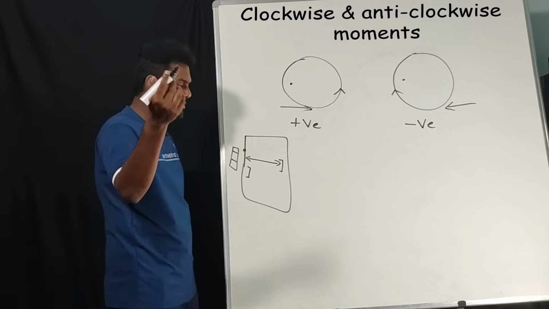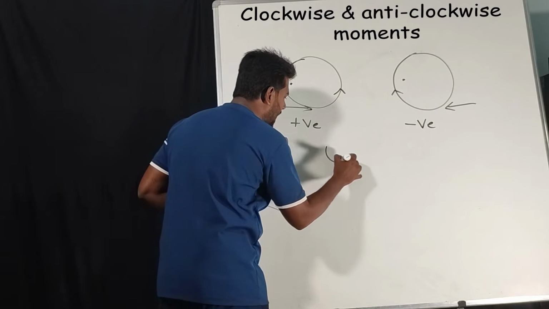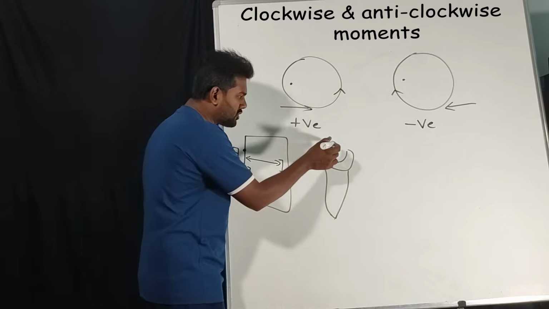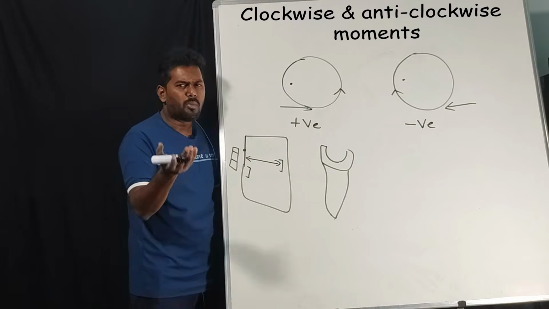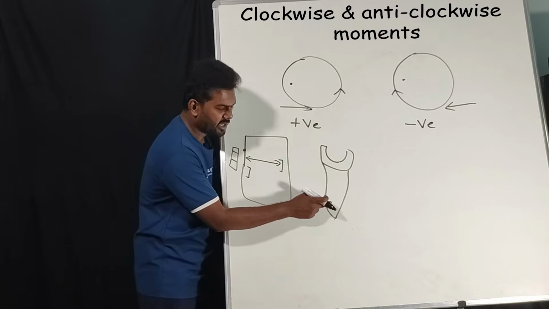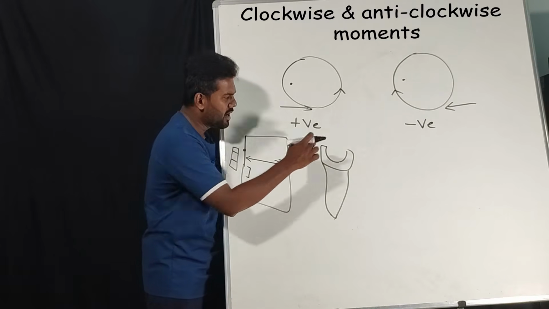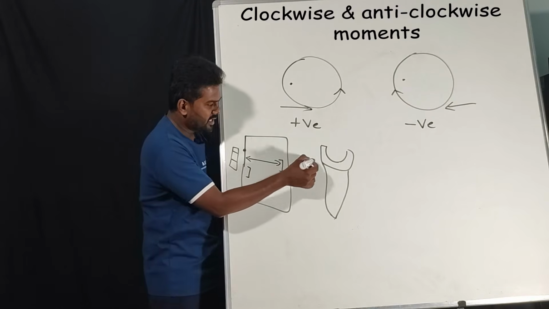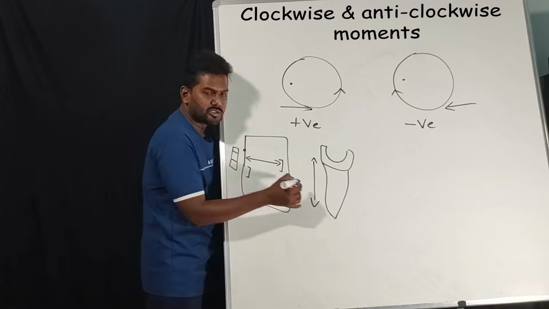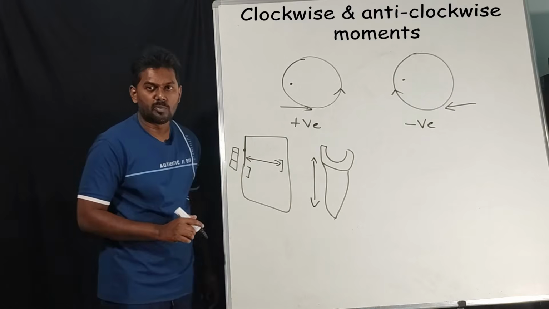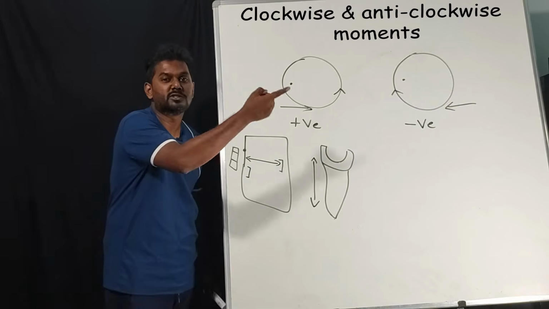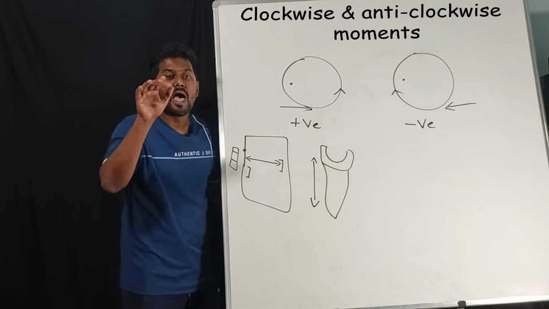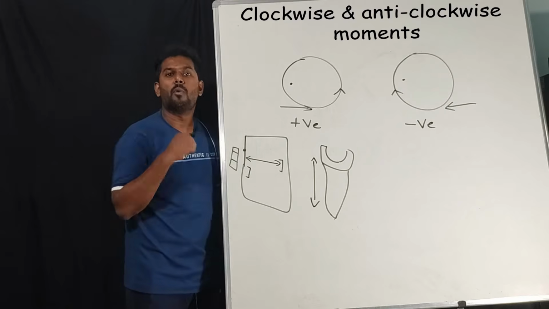Now we'll talk about the second example, which is the spanner. So here we are going to turn a body, correct? We are applying force here and the body will rotate here. So what about the perpendicular distance? This one. So if the perpendicular distance is more, then moment of force is more. What do you mean by moment of force is more? That means you are going to apply less force to turn a body.